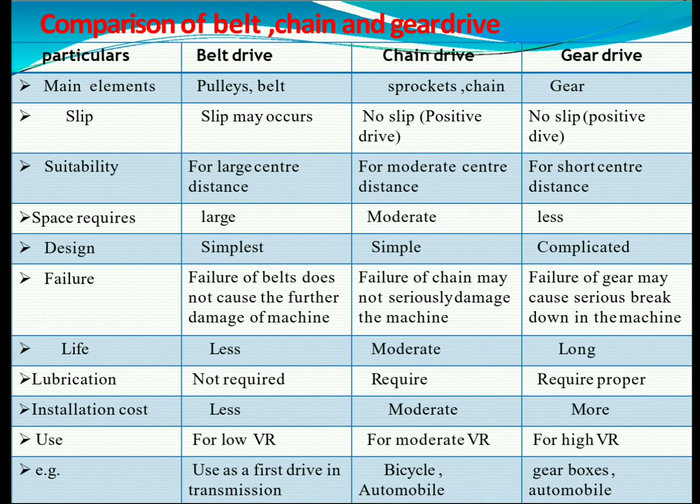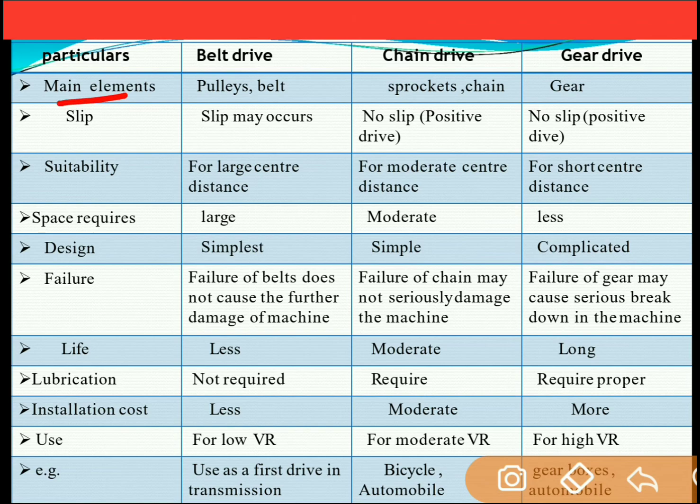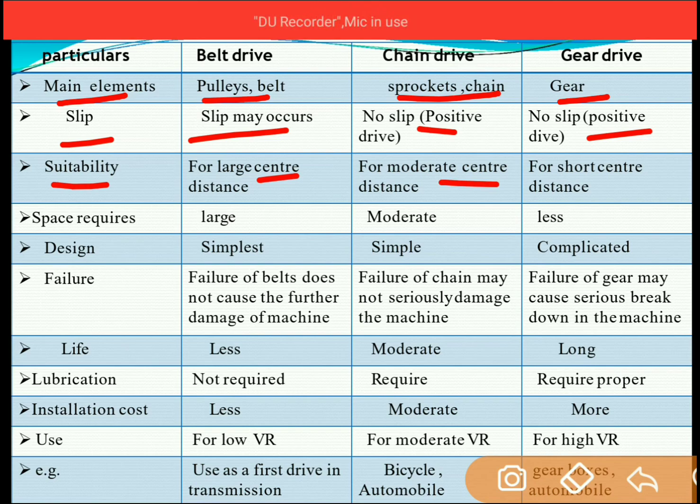Now this slide contains a comparison of belt, chain and gear drive. Main elements in belt drive are pulley and belt. For chain drive it is sprocket and chain, and for gear drive it is gear. Slip: in belt drive slip may occur, in chain drive there is no slip, and in gear drive also there is no slip. Suitability: belt drive is suitable for large center distance, chain drive is used for moderate center distance, and gear drive is used for short center distance. Space requirement for the belt drive is large, for chain drive it is moderate, and for gear drive it is less. Design is simple for the belt drive and chain drive, but it is complicated for the gear drive. It is very complicated to design the gears.